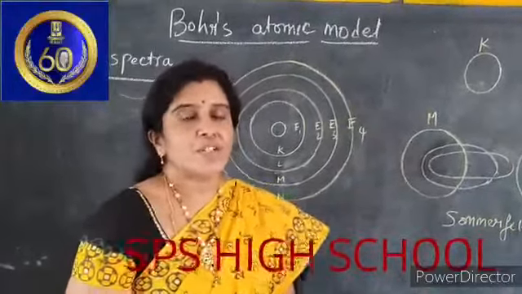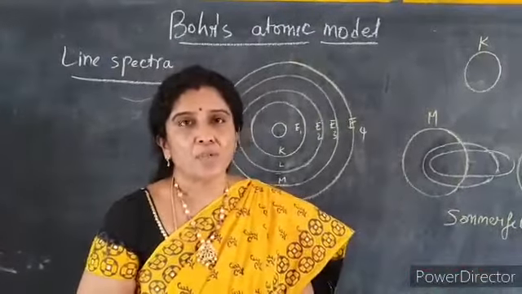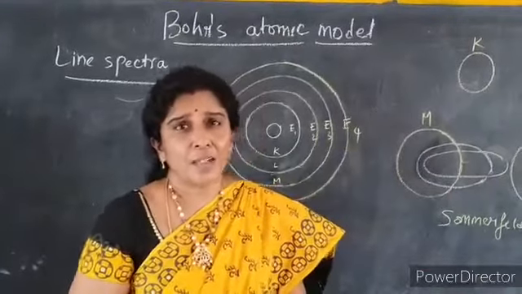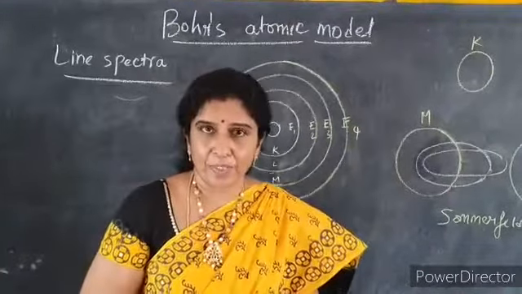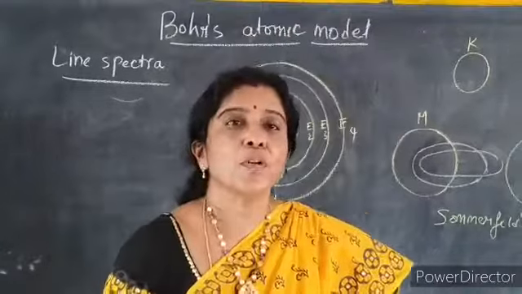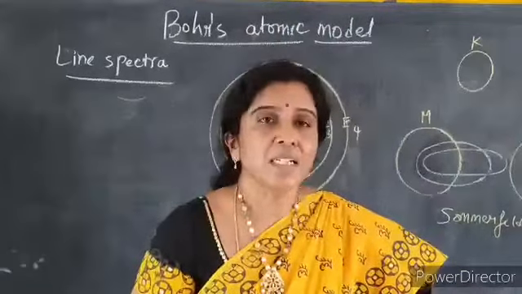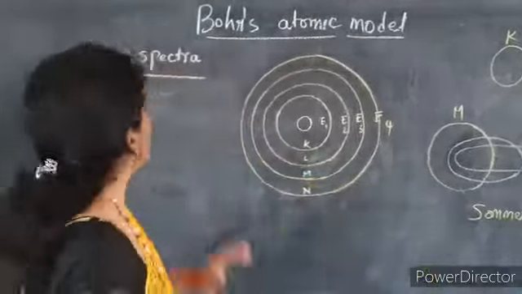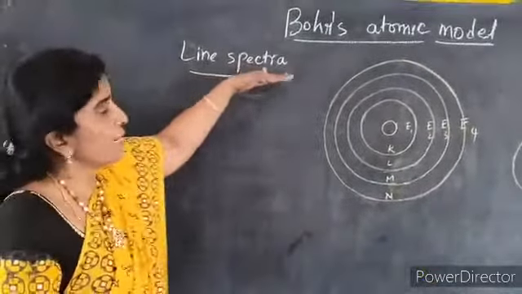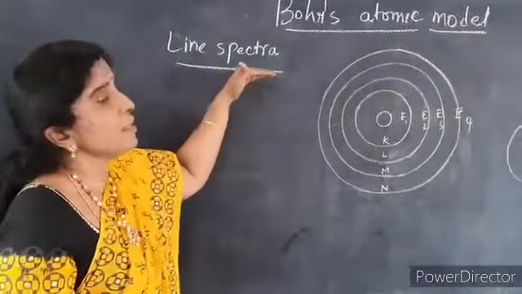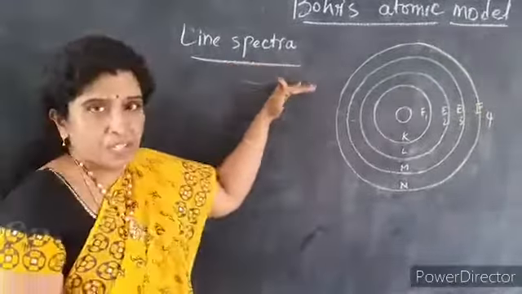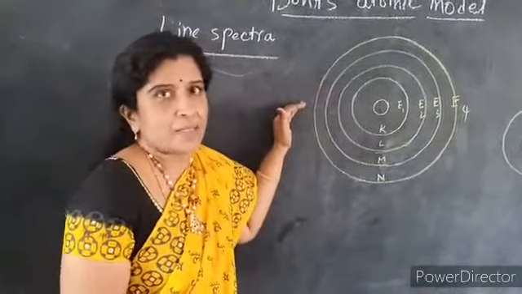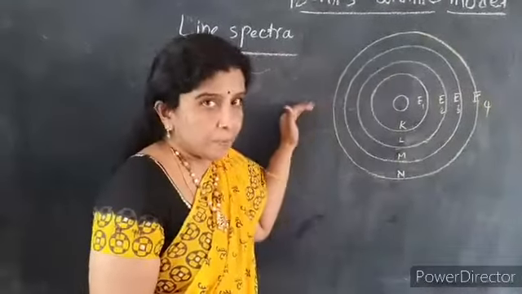So in the previous session, we have learnt about Max Planck's quantum theory as well as emission of different colors by different elements. The different colors correspond to the discrete wavelengths of the light. So what do we call these discrete wavelengths? We call them line spectra. Plural is line spectra and singular we call it line spectrum. This line spectra helps us in identifying the atoms, just like how fingerprints help us in identifying people.